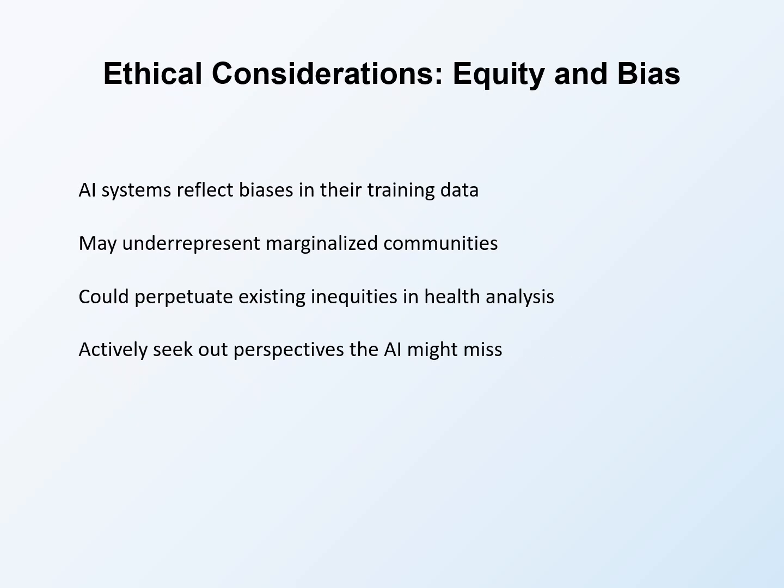Equity and bias are equally important considerations. AI systems reflect the biases present in their training data. If certain populations are underrepresented in the literature the AI was trained on, the AI's outputs will reflect that gap. This means AI might underrepresent marginalized communities in its analyses. It might echo mainstream perspectives while missing alternative viewpoints. It could perpetuate existing inequities in how we understand health problems.